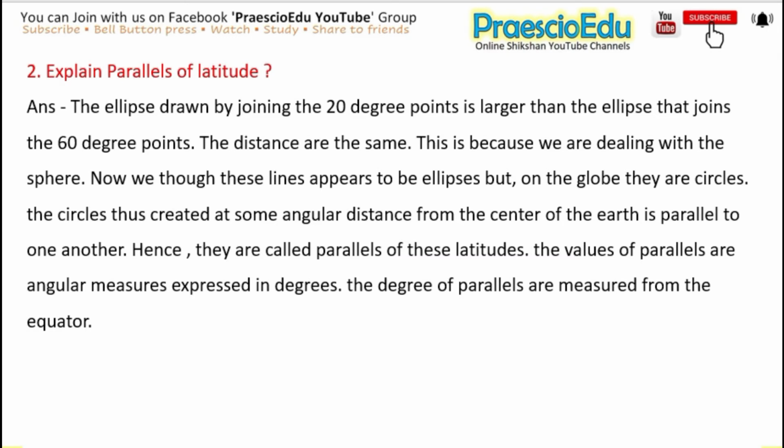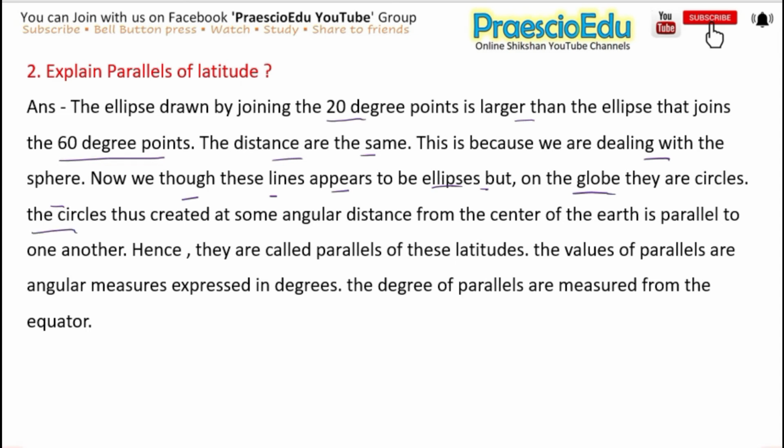The next question is: explain parallels of latitude. The answer is, the ellipse drawn by joining the 20-degree points is larger than the ellipse that joins the 60-degree points. The distances are the same. This is because we are dealing with a sphere. Though these lines appear to be ellipses, on the globe they are circles.